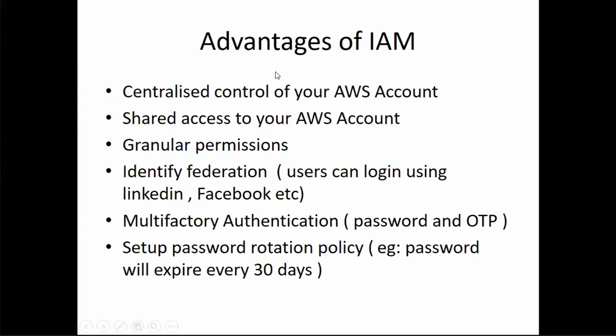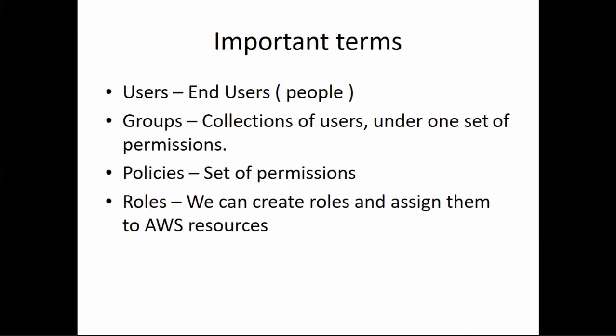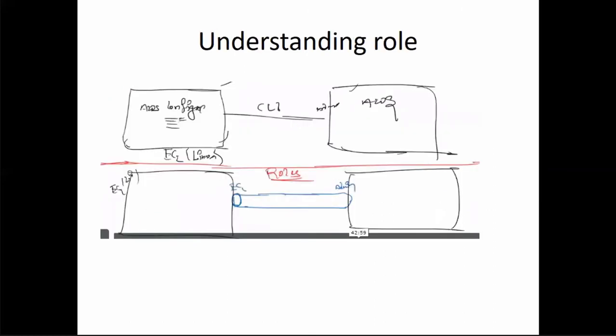Most important is shared access. You can provide shared access to an AWS account. You may have a question, Sunil, what do you mean by shared access? We'll be seeing it soon practically. In identity and access management, we should be familiar with four terminologies: users, groups, policies, and roles. Collections of users are groups, policies are permissions, and roles are used for communication between the services. All this we'll be seeing soon.